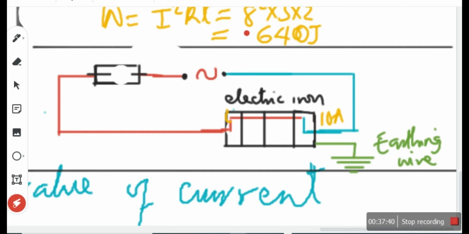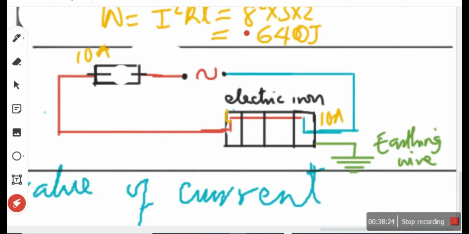Did you hear me? If current flows through a smaller resistance, what happens? More current, because it is not going through the route where it has a large resistance. Because there's not much resistance in the path, a large current will be drawn, higher than the rating of the fuse. Remember, the fuse is rated 10 amps. Hold on before you ask your question. The fuse is rated 10 amps because the electric iron should not have more than 10 amps when current is flowing through the normal routes where there's enough resistance.